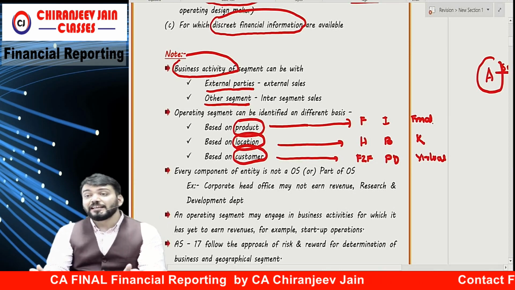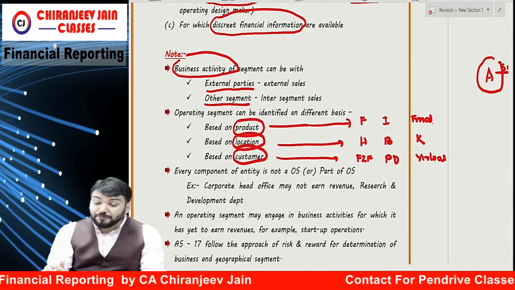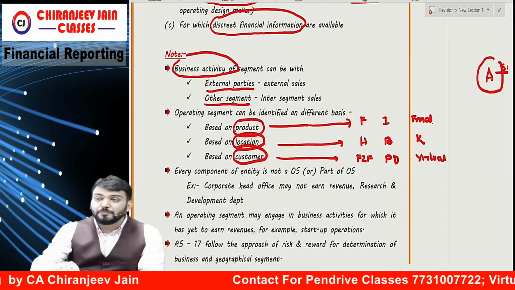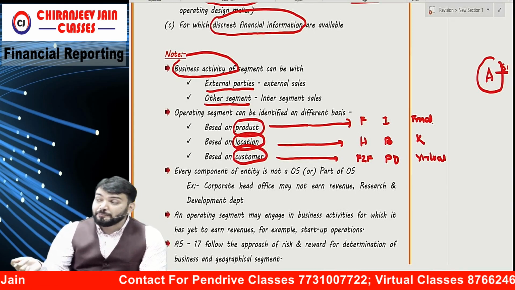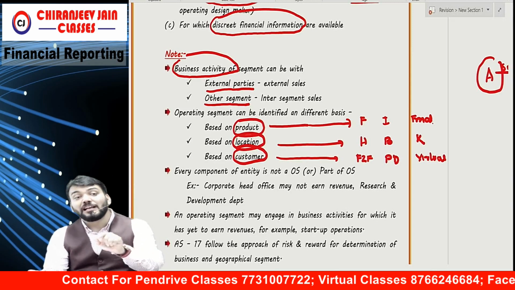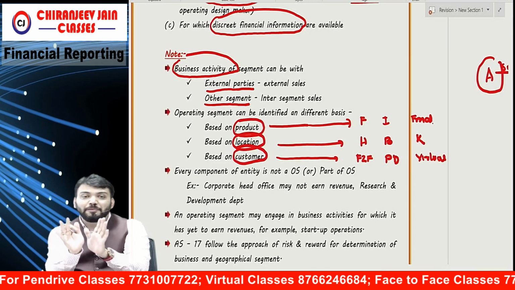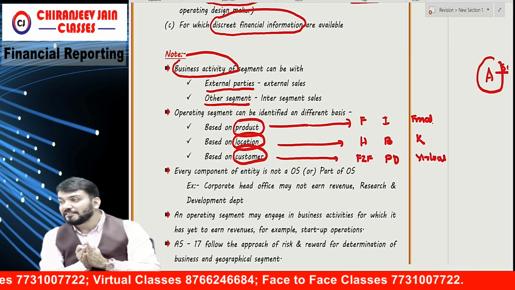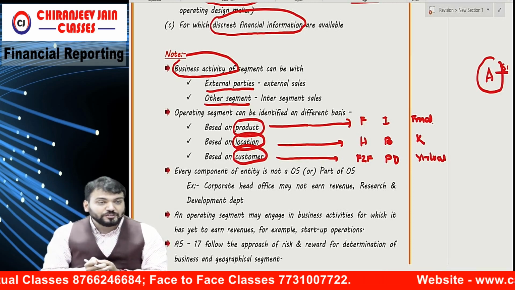Who will decide the nature of segment? I will decide. How? If I appoint my manager based on product, it means operating segment is based on product. If I appoint managers based on class of customer, that face to face will be maintained by this manager, pen drive by this manager, and virtual class by this manager, it means my segment is based on class of customer.